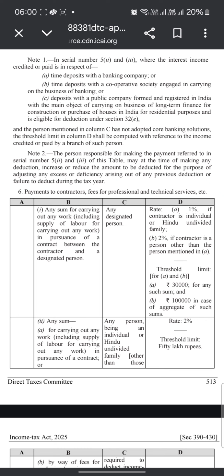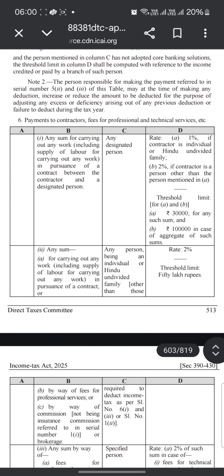Threshold limit in column D shall be computed with reference to the income credited or paid by a branch of such person.